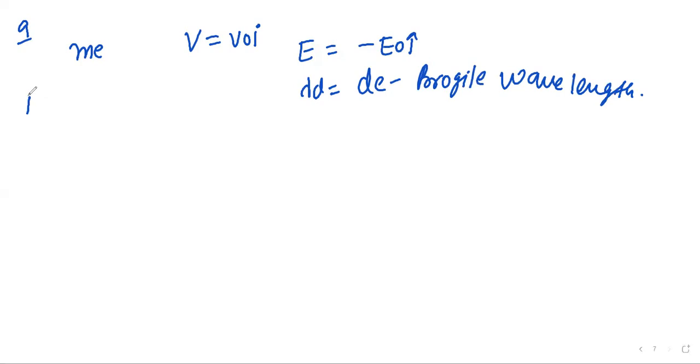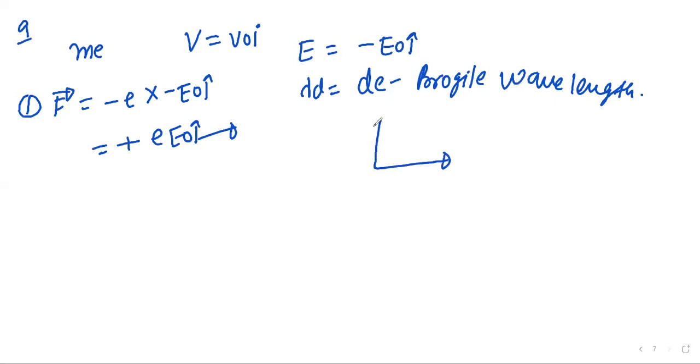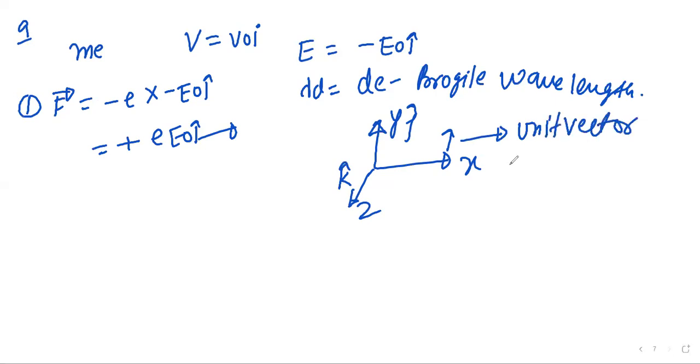So remember the formula, I will write here in sequence form. F is nothing but force. How is it related? Equal to E into minus of E naught i cap. So this minus and this minus will become plus. So it is equal to E E naught i. i means the x-axis. i is nothing but a unit vector. Suppose I am taking here the x, y, z axes. So the unit vector is i. For y it is defined as j. For z it is k. So all these are unit vectors. Understood?